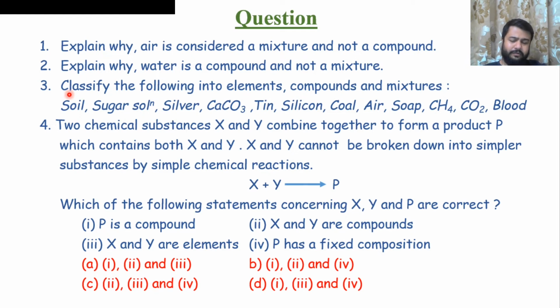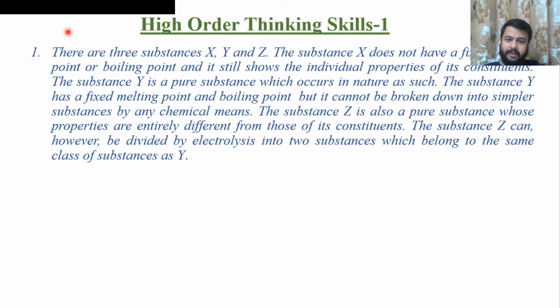Now higher order thinking question. First, there are three substances X, Y and Z. The substance X does not have a fixed melting point and boiling point and still shows the individual properties of its constituents. So it means X is a mixture. The substance Y is a pure substance. So it may be an element or a compound which occurs in nature as such.